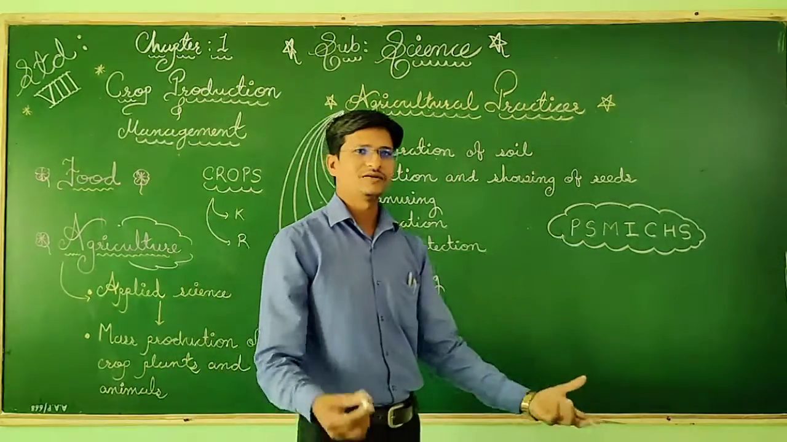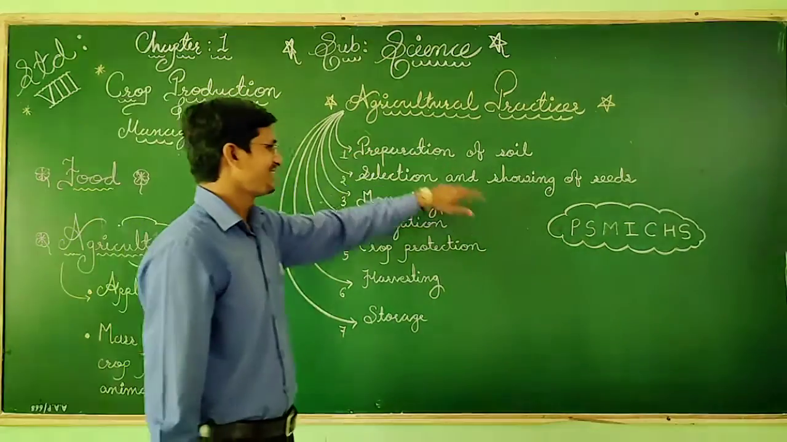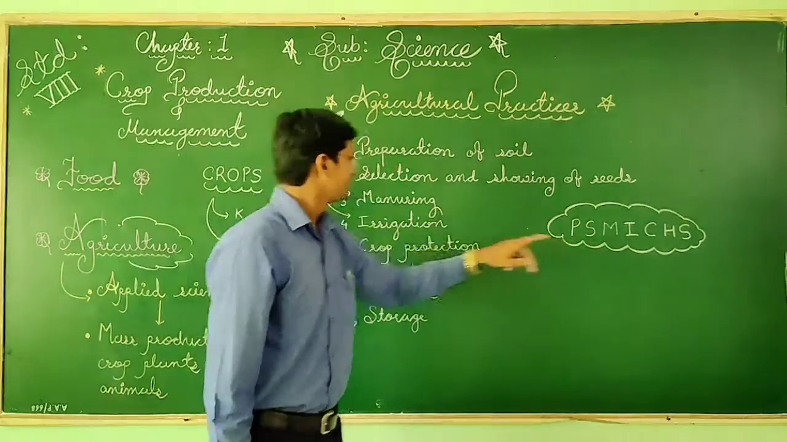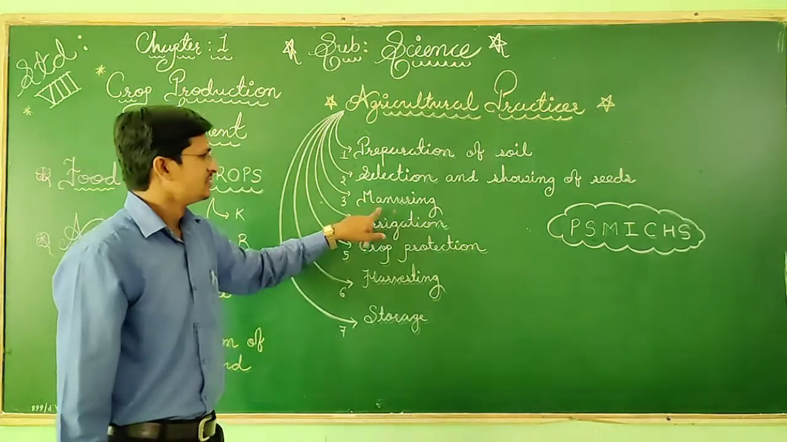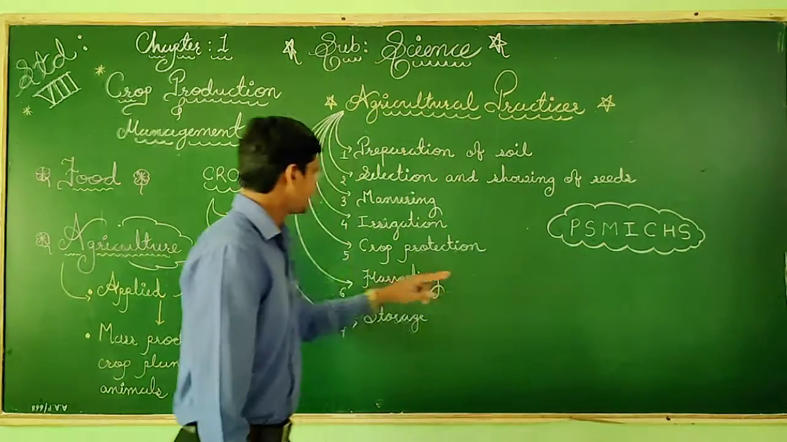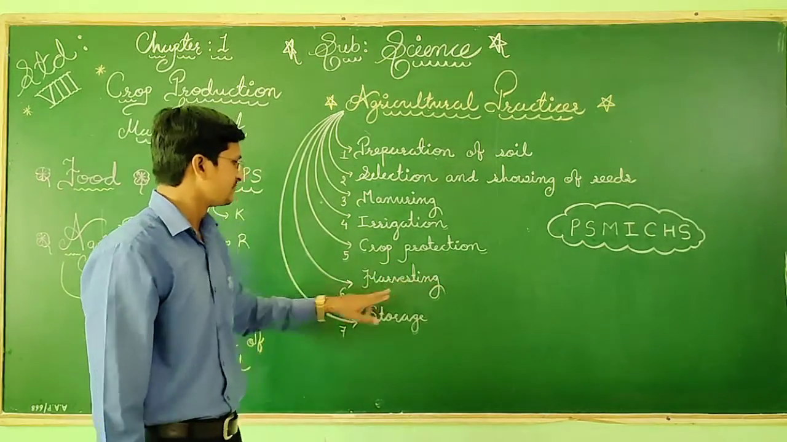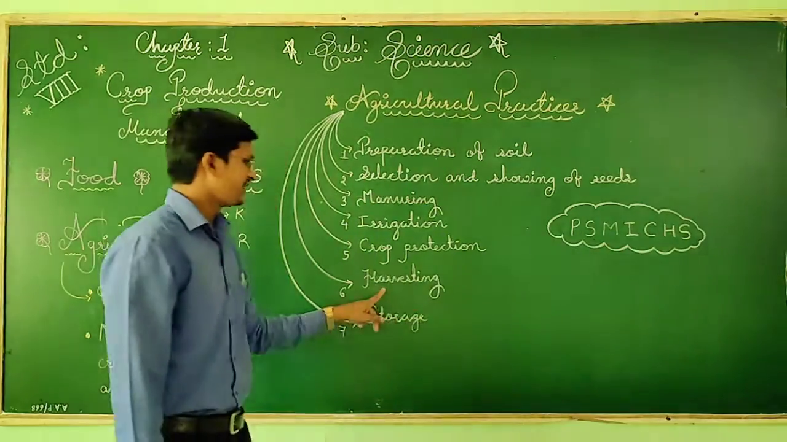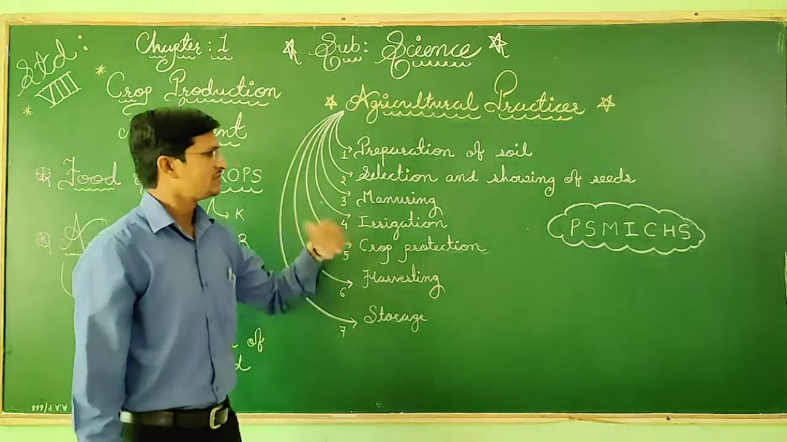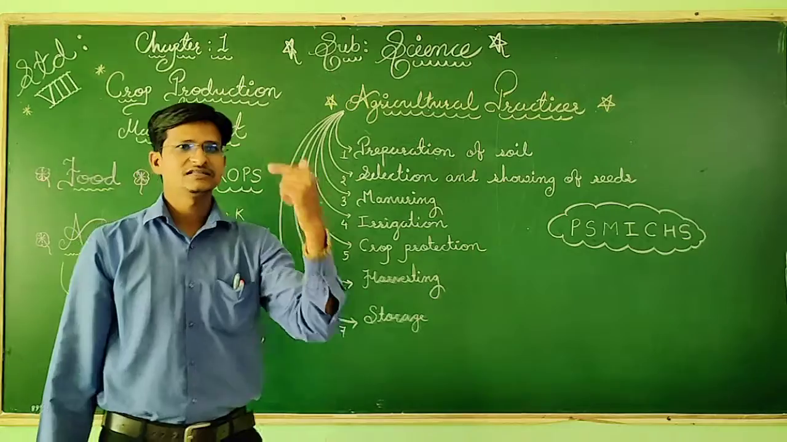Now you will think, what is this? P for what? It's preparation of soil. S for what? It's selection and sowing of seeds. M for what? It is manuring. And I for what? It is irrigation. C for what? It's crop protection. This is an important topic that we will discuss in detail. H is harvesting. And the last S is for storage. So by this method we will easily remember the agriculture practice step by step.